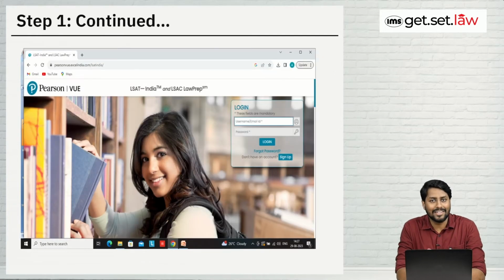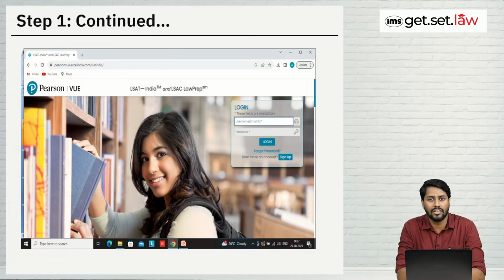Once you have clicked register now, this page will be shown to you. On the right hand side, you will find the login ID details they are asking for. So they are asking for username or email ID, and they are asking for password. Below that you can see the login button. But if you have not registered yet, you will have to click on sign up.